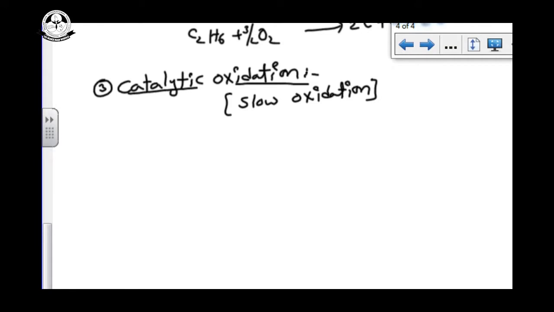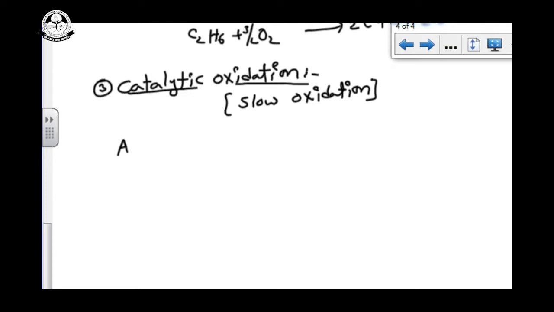Previously we were seeing the reduction. Acids on reduction can give alkane. How to prepare alkane from alcohols, or aldehydes and ketones? All are reductions only: Clemmensen reduction, Wolff-Kishner reduction. Many different varieties of reductions we discussed. Now we are going to discuss oxidation.